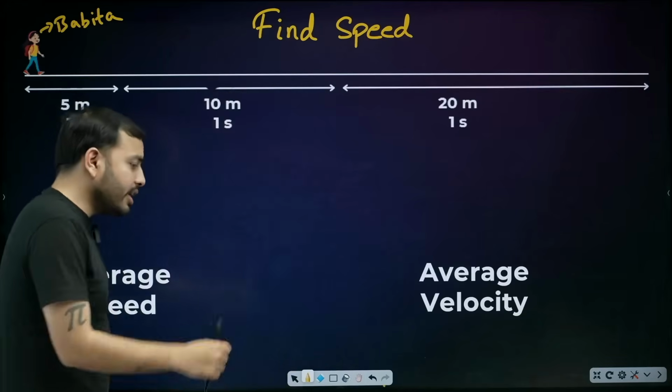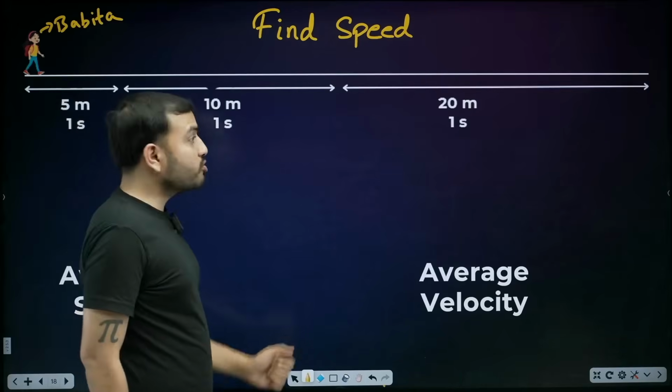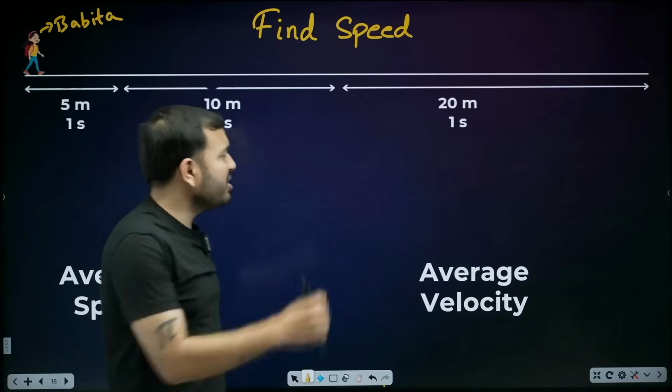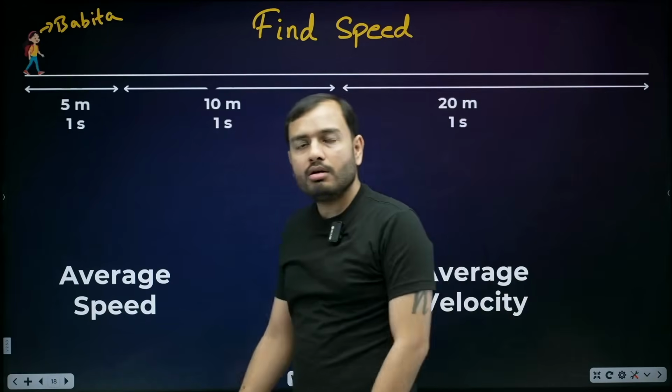So Babita was walking towards school. How much did she walk in 1 second? 5 meter. In 1 second, 5 meter. We have to keep running. She thought she will be late. She started running, 10 meter. Still getting late. How much in the last second? 20 meter. I asked, tell me Babita's speed.